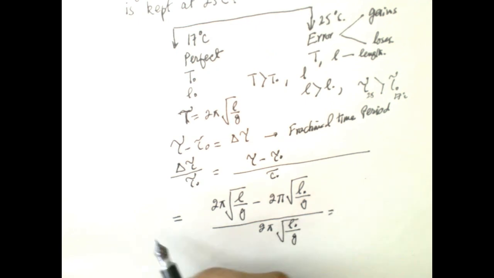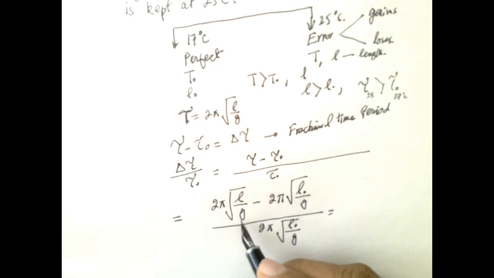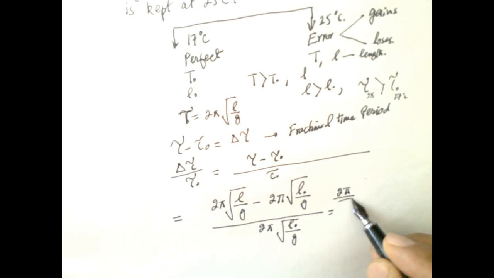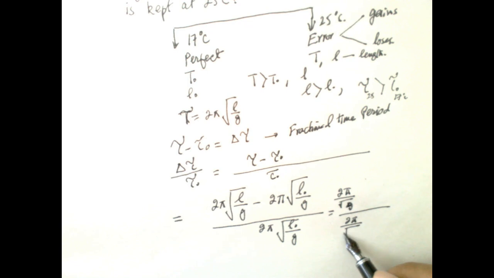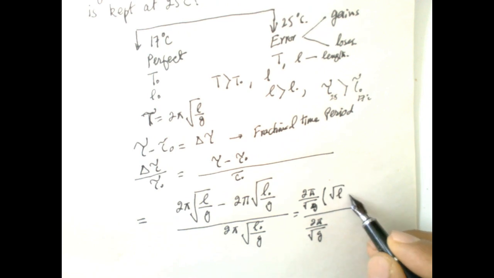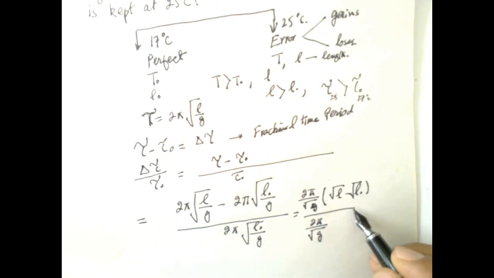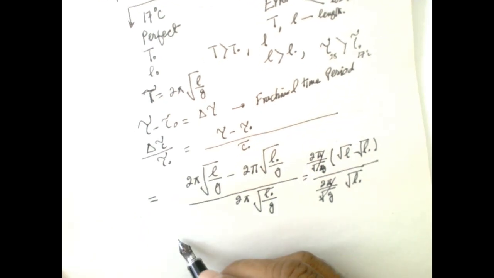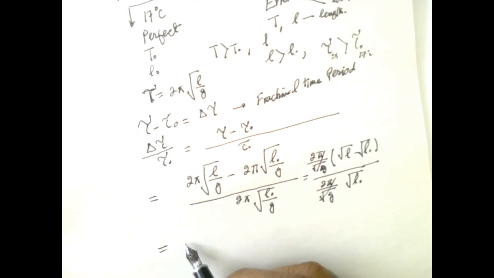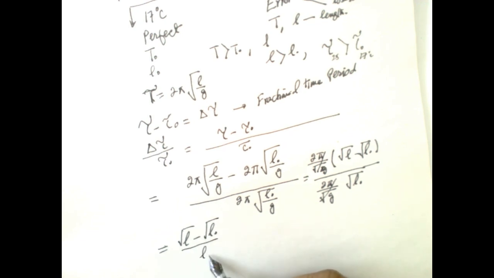So 2 pi over square root of g is common. On top and bottom, it cancels. So we have the expression equal to square root of L minus square root of L naught, over square root of L naught. So this is delta tau over tau naught.